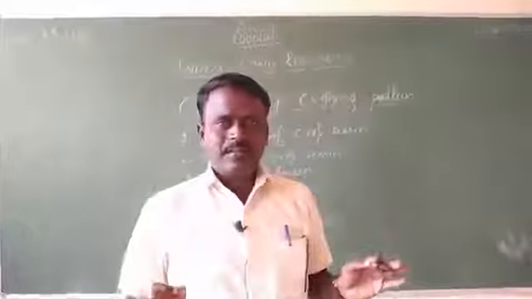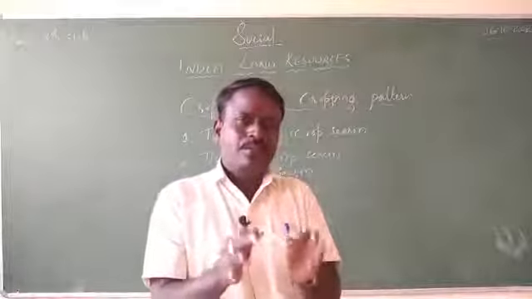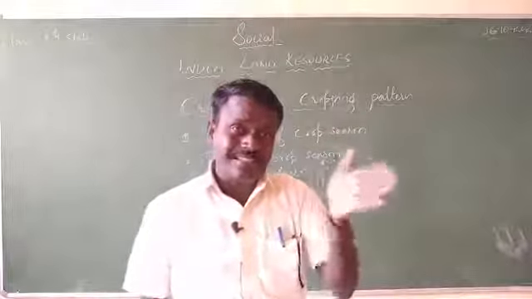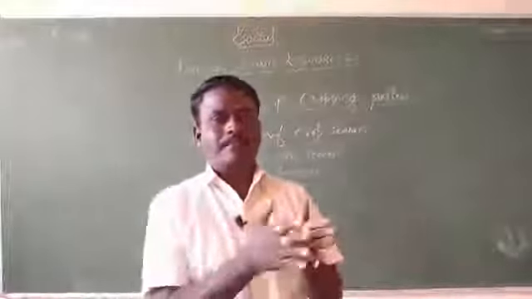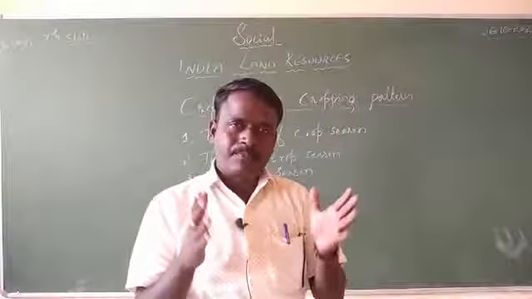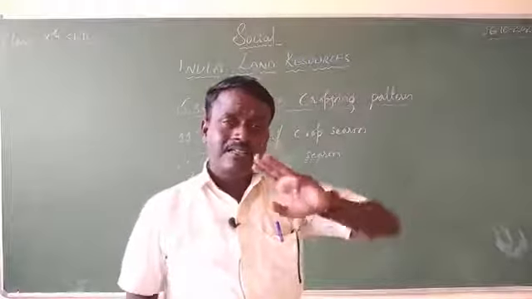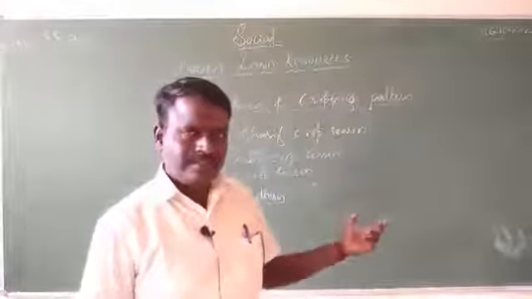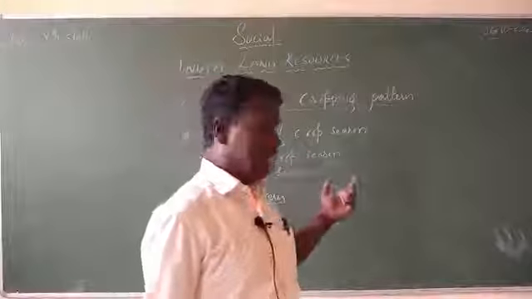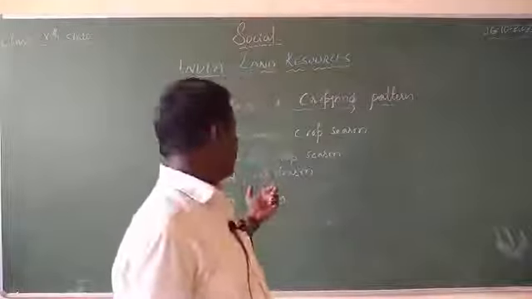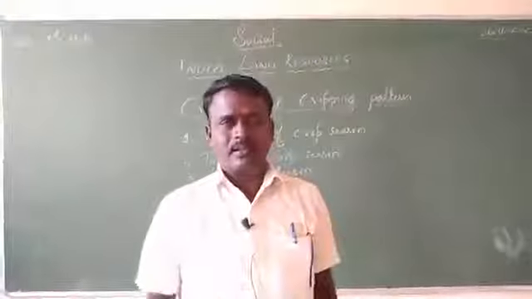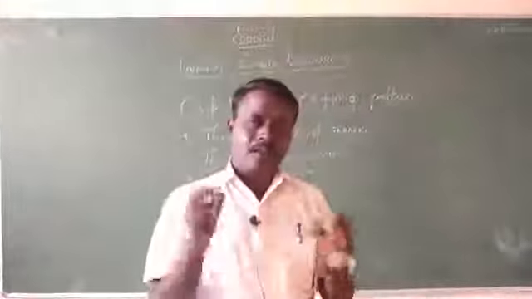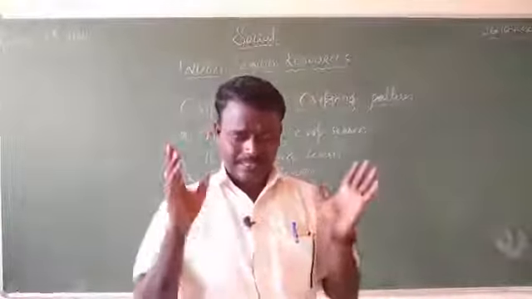It's very simple. Based on the season, we cultivate the crops. So cultivating crops based on the season is known as the cropping season. At present in our country, we come across three cropping seasons. The first is the Kharif crop season, the second is the Rabi crop season, and the third is the Zaid crop season. Let us understand each of them in detail.